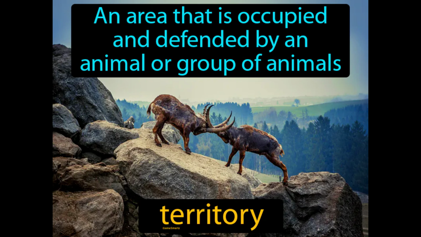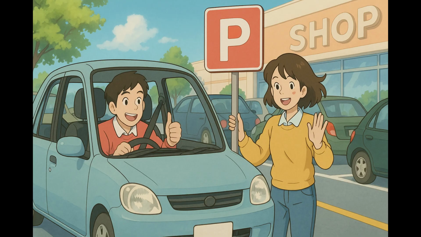An area that is occupied and defended by an animal or group of animals. Territory. In science, a territory is a specific space that animals claim and protect against others. Imagine trying to find a parking spot in a busy shopping mall during the holiday season. Just like you claim and defend your parking spot from other drivers once you've found one, animals establish and protect